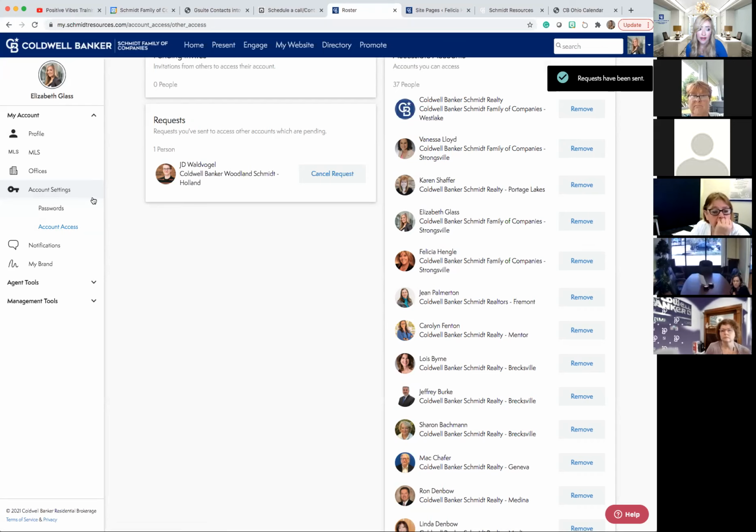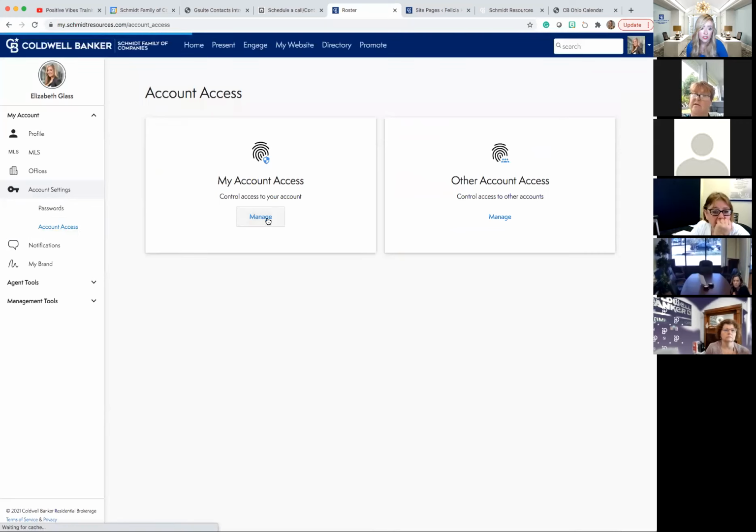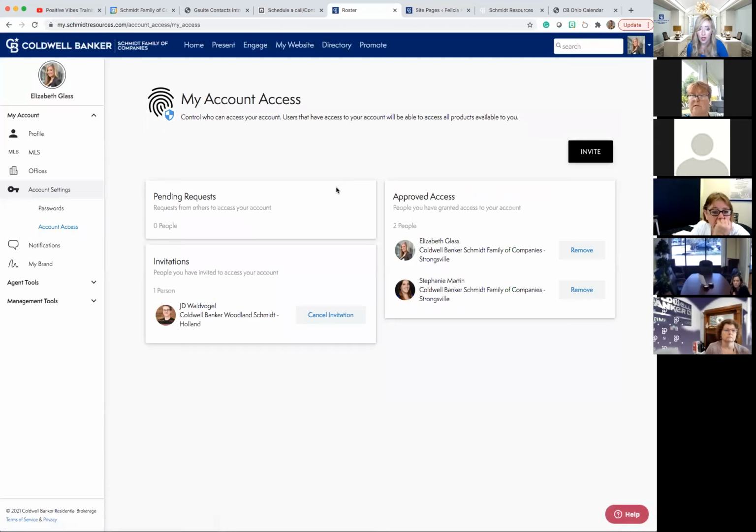When you click on that and expand it, you're going to now have in your account access right here. It's actually going to take you right where you need to go. And then you're going to click, I think it'll say approve. And as soon as you hit approve, bam, immediately I've got access to your account and we can work together as a team.